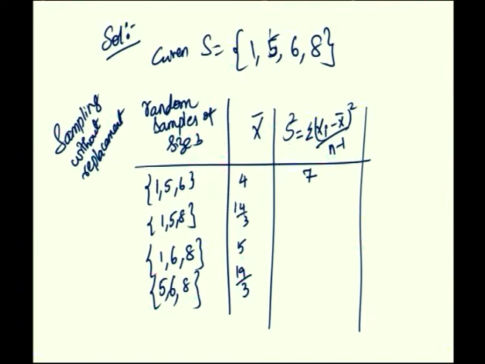Then the x bar values, right? For x bar, just add and divide by 3. 6 plus 5 plus 1 is 12, divided by 3, it is 4, and this is 14 by 3, and this is 5, and this is 19 by 3. X bar is required for finding S square. S square is summation of xi minus x bar whole square. Let me do one calculation here and just write down the other values in the tabular column.